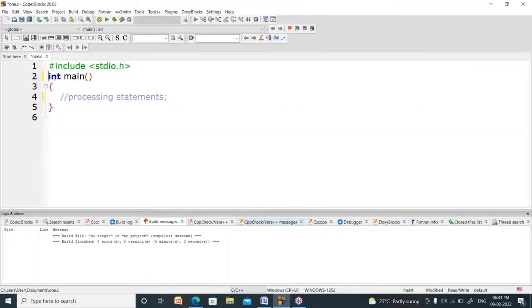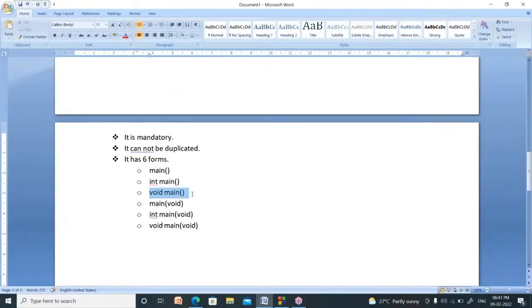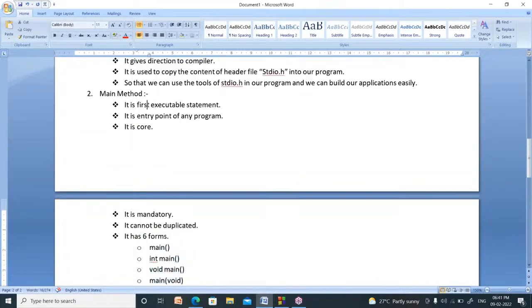Here I used which model? Second model. Or you can go for the third model, or the fourth model, or the fifth one, sixth one. Whatever you want to use, you can use. Nobody has a right to ask you. Now your main method has how many forms? 6 forms. Now I will explain about the main method once again. What is the main method? It is the first executable statement. You should be in a position to answer this question. Why? Because in all programs you use the main method. Without the main method, you cannot build a C program. So you should know what is main. It is the first executable statement.